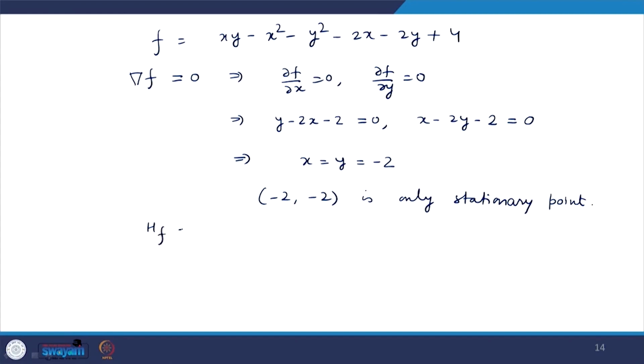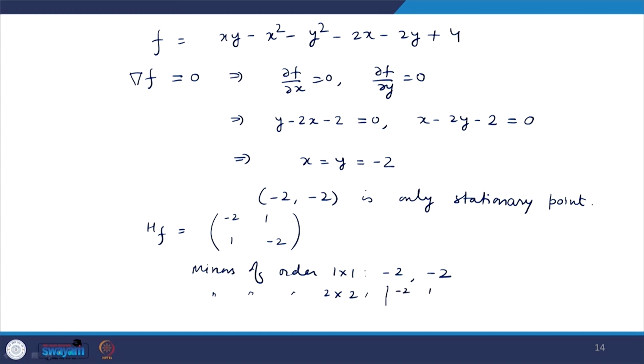Now, to check whether this point is a point of local maxima or local minima, find the Hessian matrix of f. So, what is the Hessian matrix of f? This is nothing but minus 2, okay, and 1 and 1. And what are the minors of this? The minors of order 1 cross 1 are minus 2, the diagonal elements, and the minor of order 2 cross 2 is the determinant of the matrix itself, which is 4 minus 1, 3.